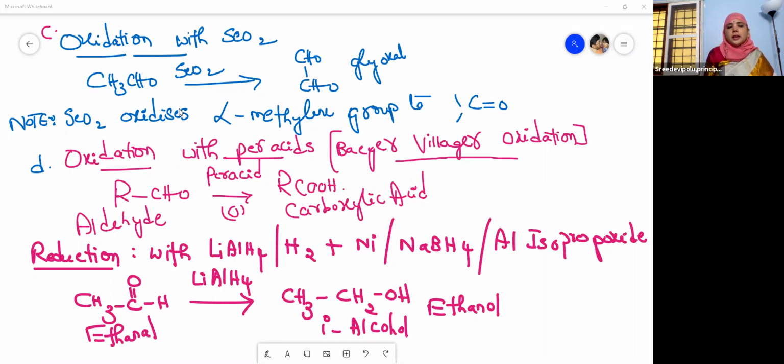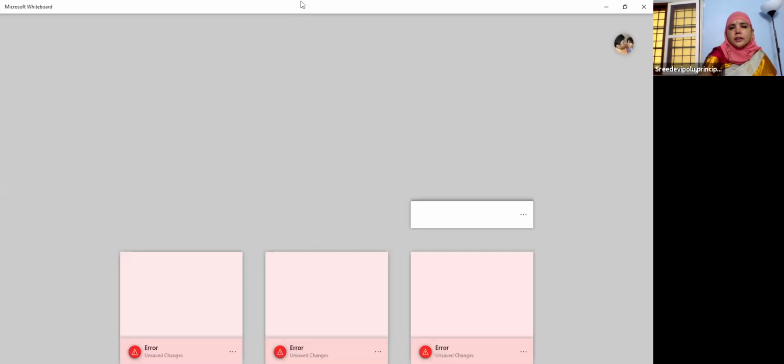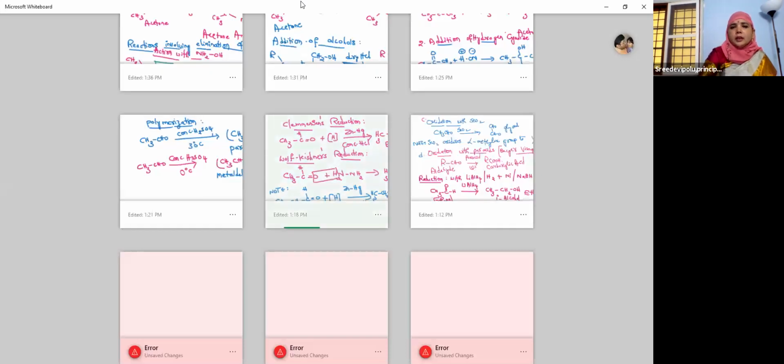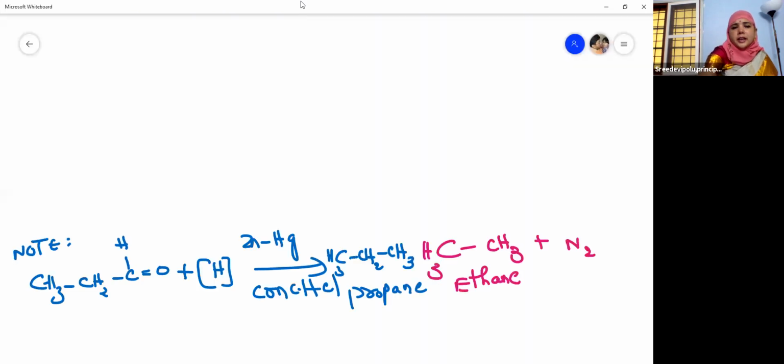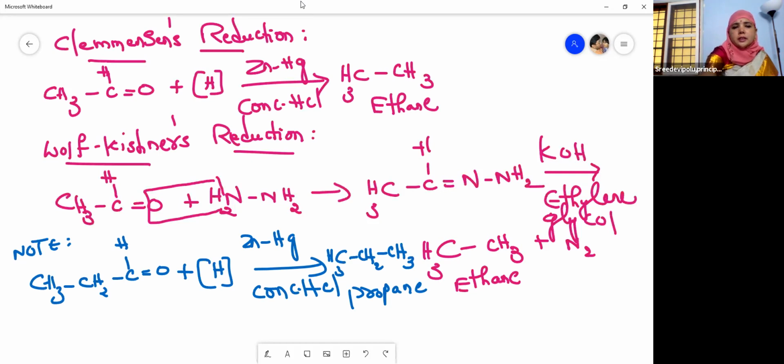And then we moved to the reduction properties. Reduction means nothing but the addition of hydrogen. When aldehydes are reduced with lithium aluminum hydride or sodium borohydride or aluminum isopropoxide, they give primary alcohols. What do they give? Primary alcohols. After that, we learned about the named reduction reactions, that is Clemmensen's reduction and Wolff-Kishner's reduction.